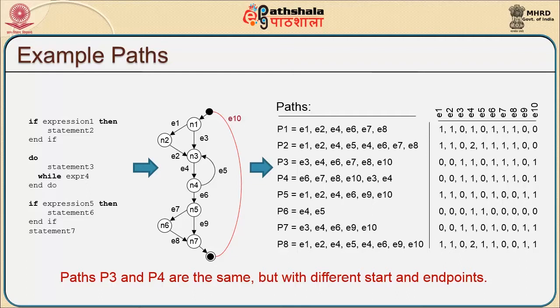Now I am going for a slightly higher next level of programming. If a program has one or more loops associated, how will it be? Say in this particular case, I have got an if, a do while, and again an if then. In such a case, initially I will try converting this statement into a graph rather than drawing a flow chart. So, if expression then statement 2, if expression 1 then statement 2, we will reach n3 and I execute a do while here, and after that I execute an if then here also.